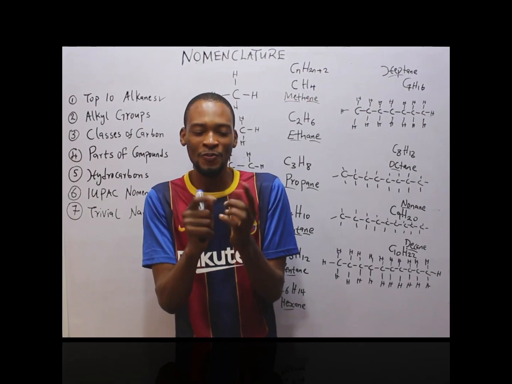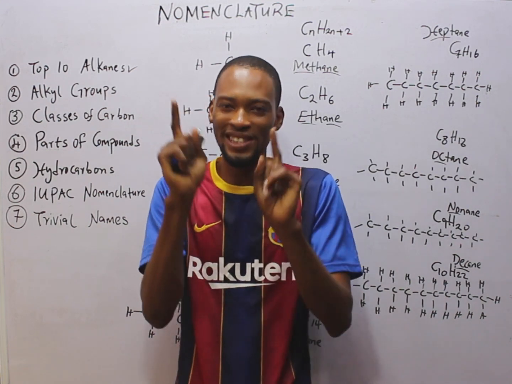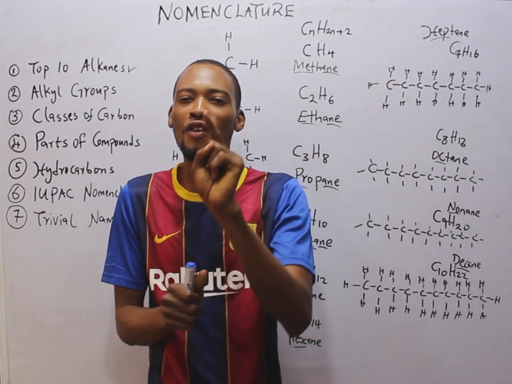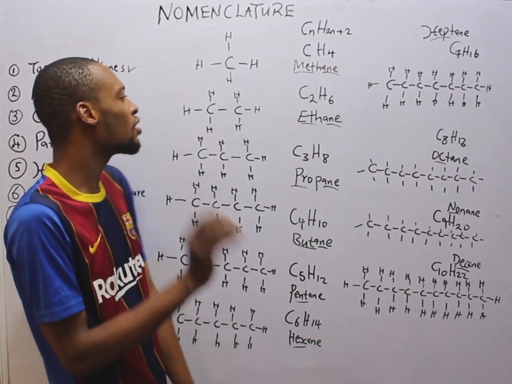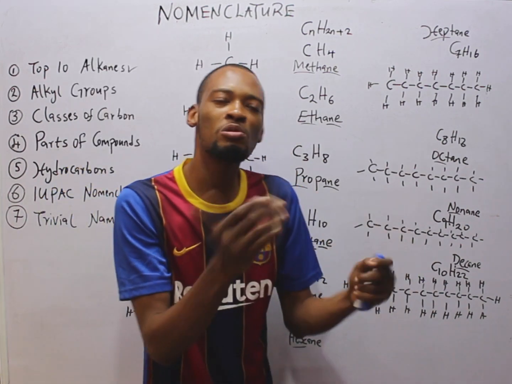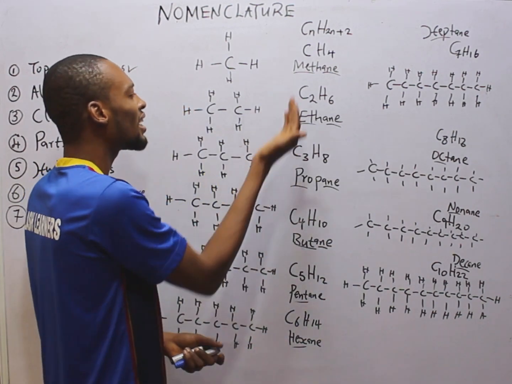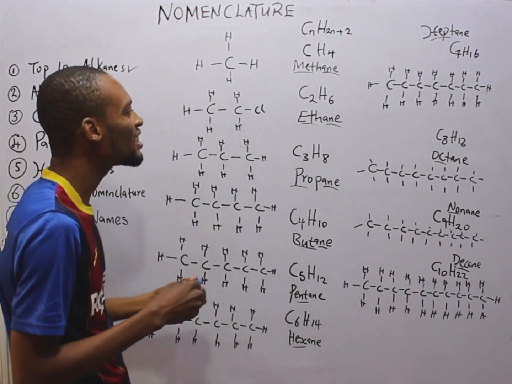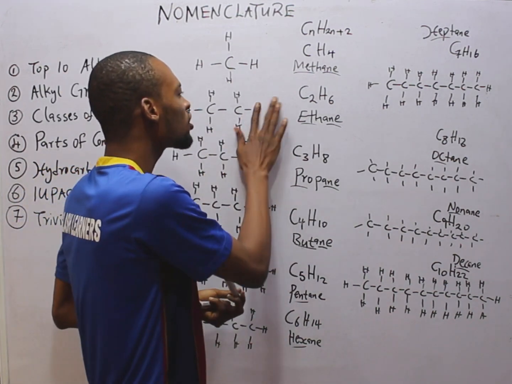When it comes to reactions, alkanes undergo substitution reaction and combustion reaction. Generally, hydrocarbons burn to form carbon(IV) oxide and water. Now, alkanes cannot undergo addition reaction because they have single bonds throughout. So no bond to break for you to add an element. It only undergoes substitution. Meaning you remove one, you add another element. For example, you can remove this hydrogen and add chlorine. In that case, you form something else. You can call this chloroethane. That is not my point.